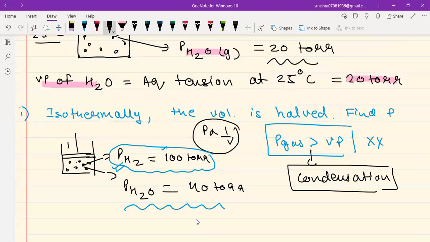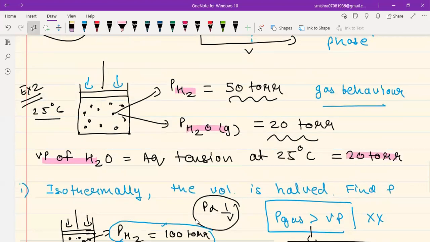So as you keep moving the piston, let's say we were in this position, and you start moving the piston in the downward direction, then what is going to happen? Hydrogen is going to get compressed, and the pressure will keep on rising. But the moment H2O is compressed and its pressure goes beyond 20, immediately it will condense and form liquid.